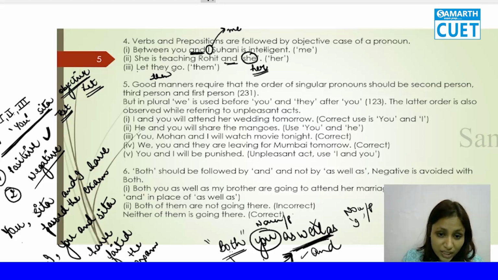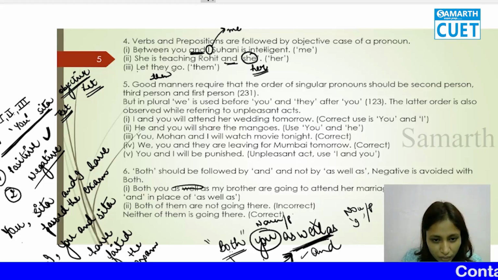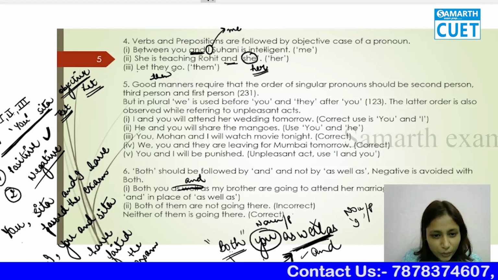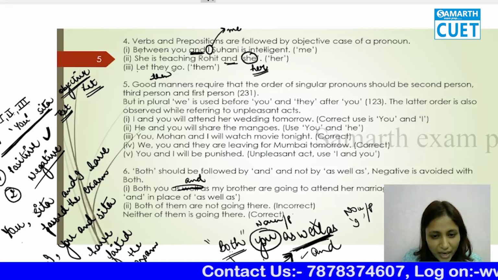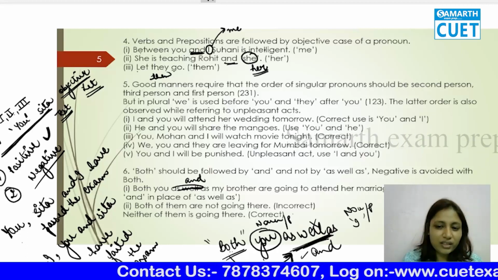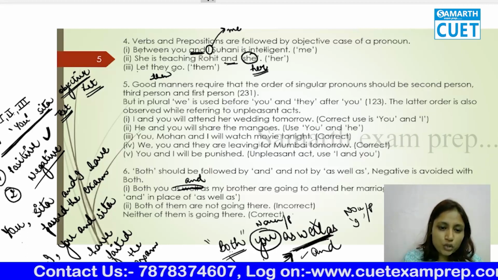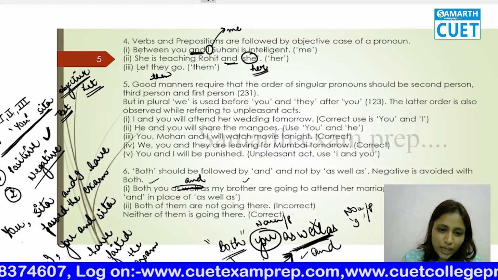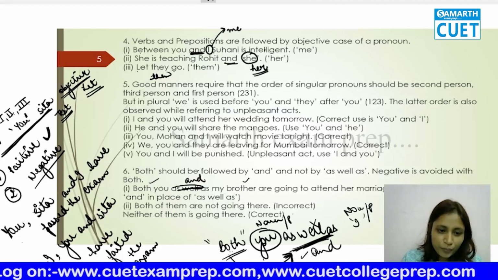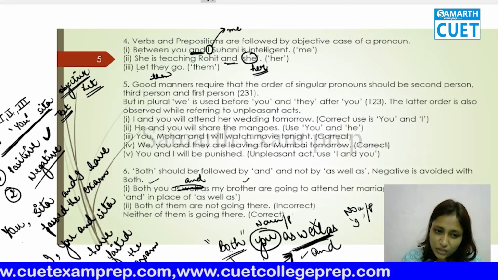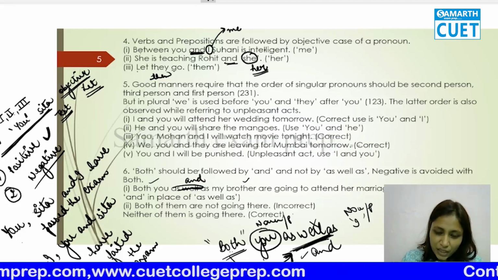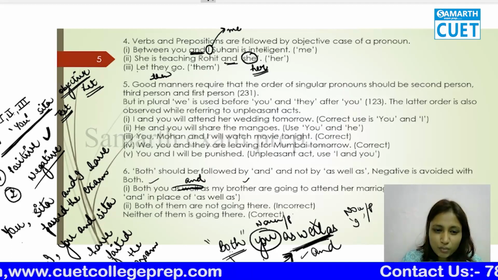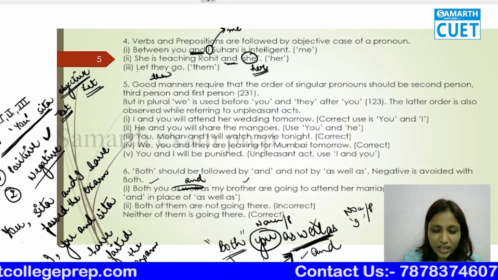So let's go for the example first. Let's strike this "as well as", because I have already told you: "Both you and my brother are going to attend her marriage tomorrow." So both refers to two persons, you and my brother, and it is connected by both. The first rule says that both will take "and". Then: "Both of them are not going there."